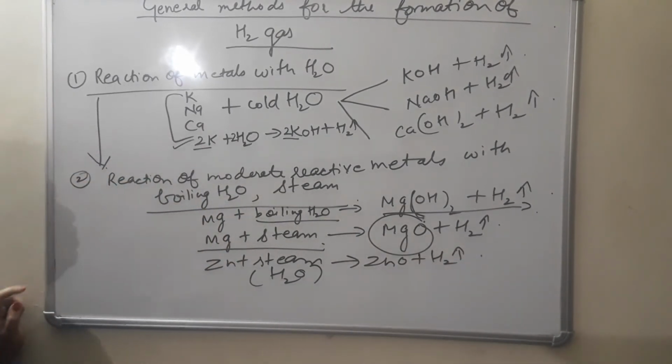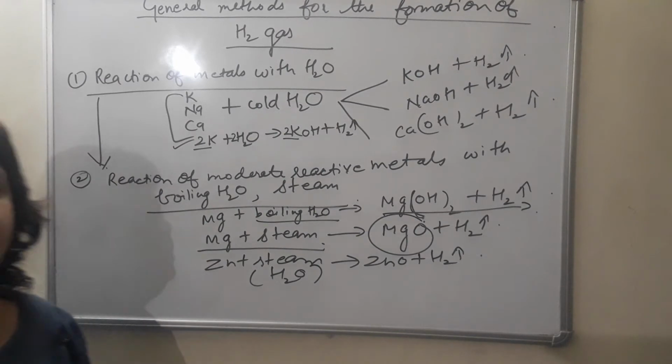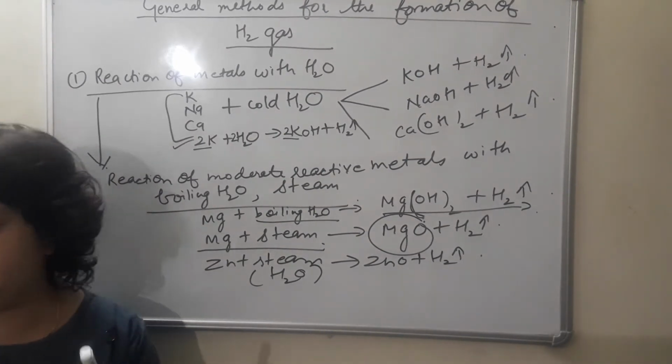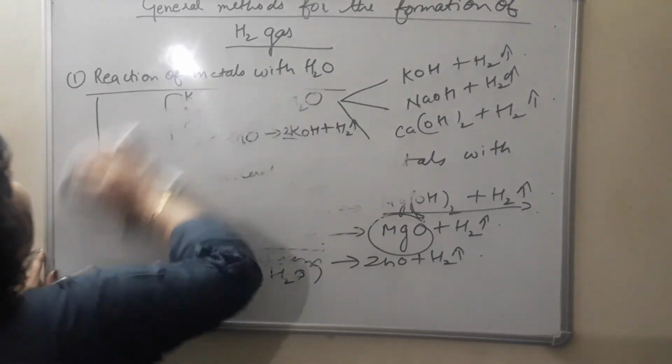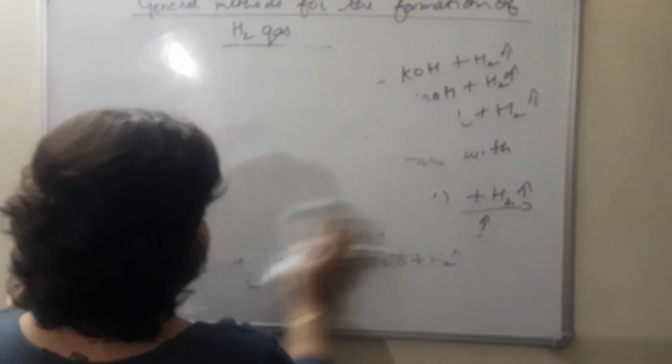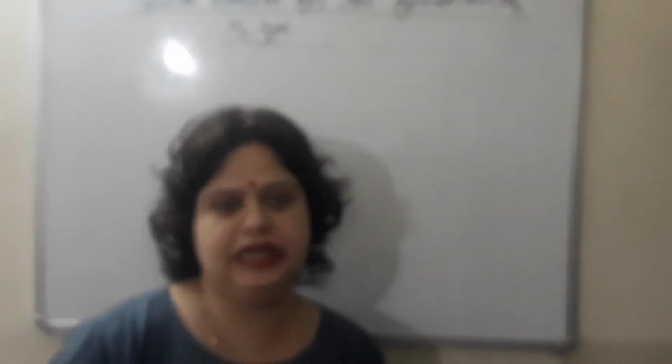In the same manner you can take an example for lead, and for iron. A very important reaction I would like to discuss is that with iron. The reaction is reversible when iron reacts with steam. These are the different reactions by which hydrogen gas can be prepared.